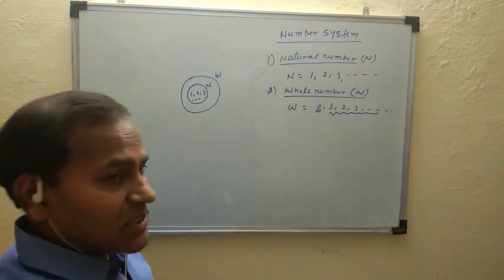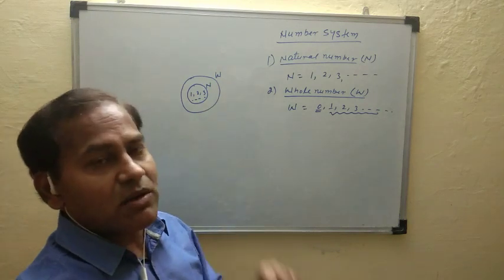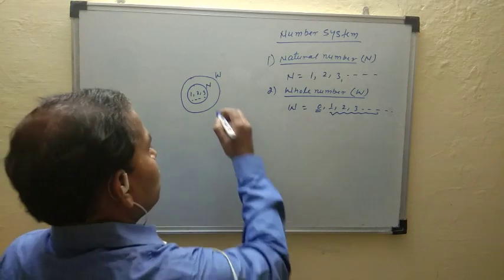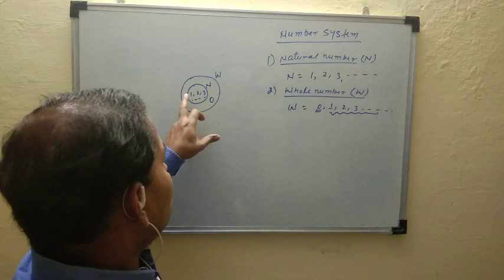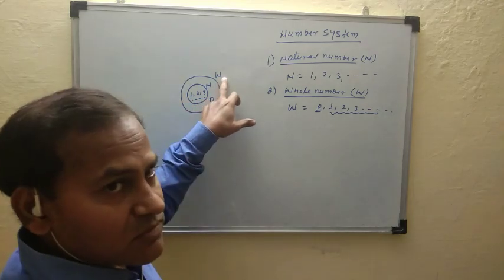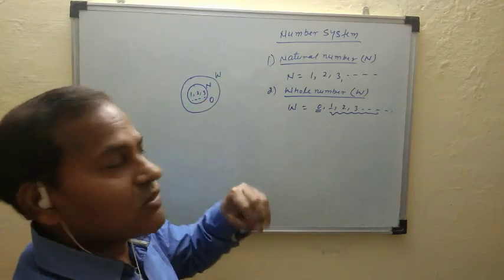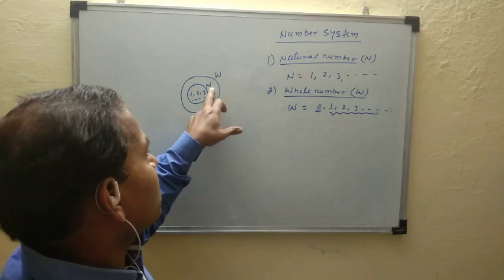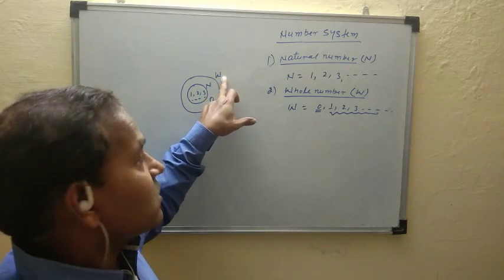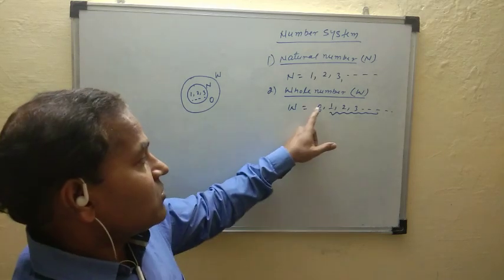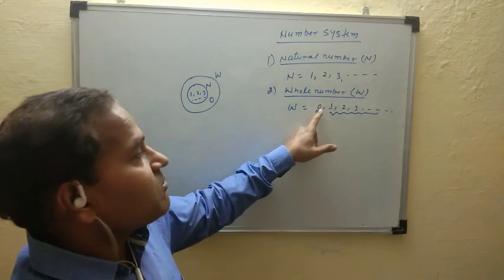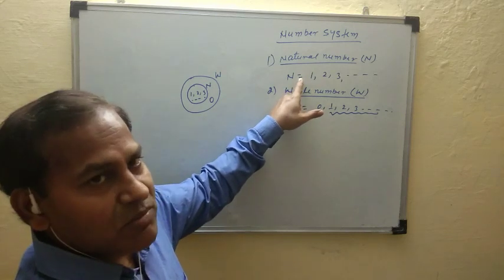So whole numbers are all natural numbers including 0. 0 is the extra element in whole numbers. 1, 2, 3 already lie inside W. All natural numbers are whole numbers, but not all whole numbers are natural numbers, because 0 is a whole number, but 0 is not a natural number.